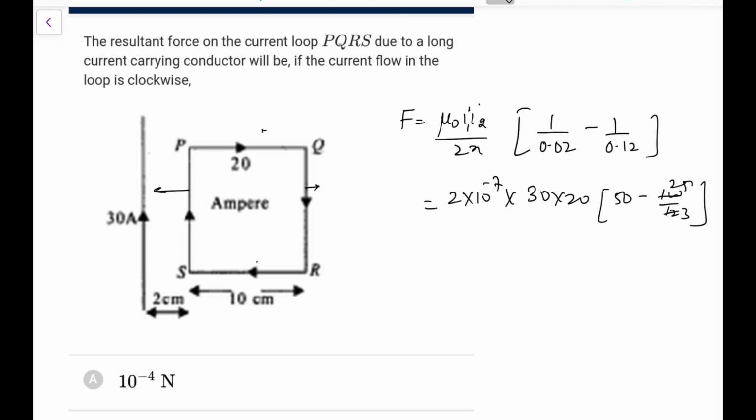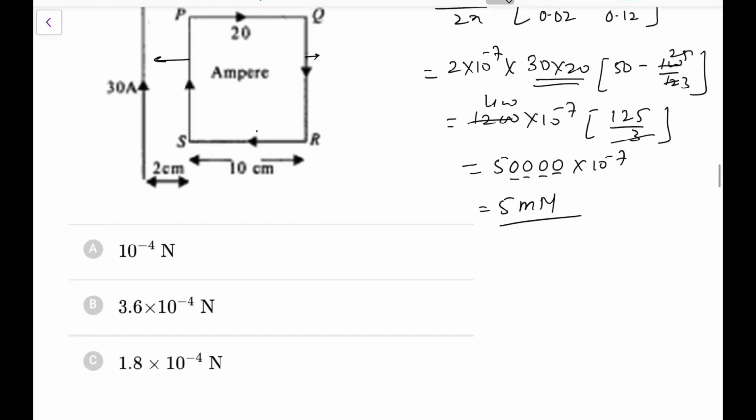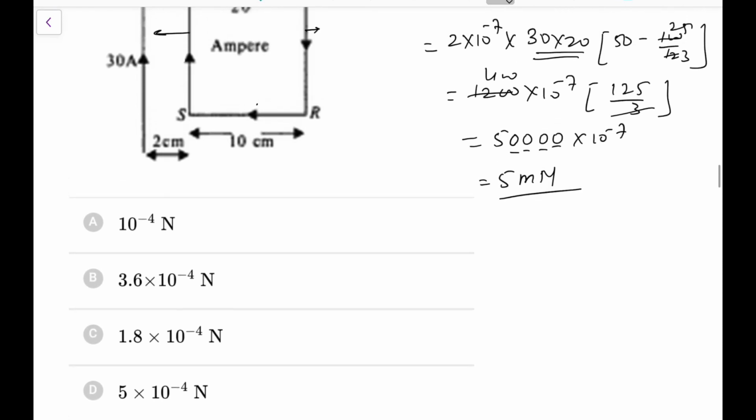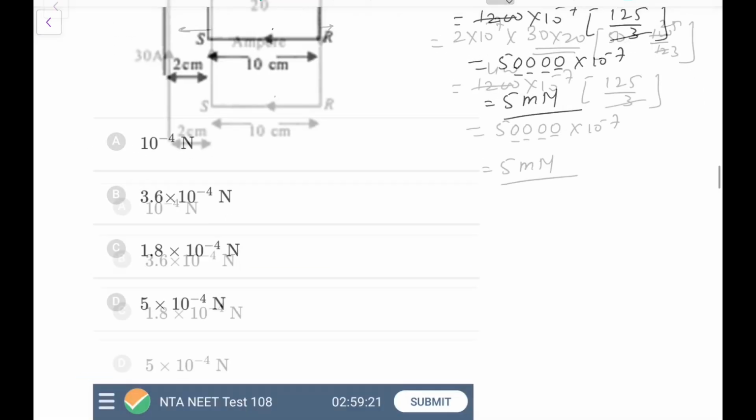So what you have now, this is 30 into 20, 600 into 2, 1200 into 10 raised to power minus 7. It would be 150 minus 25, 125 by 3. So this is 400. So 125 into 4 is 500. So 500 00 into 10 raised to power minus 7. So 1, 2, 3, 4 we got. So 5 millinewton. I can write 5 into 10 to the power minus 3 Newton or minus 4. Let me check if there is some issue. 125 4s are 500, so this is 5 millinewton, that is what I am getting here. Okay, I did a mistake.